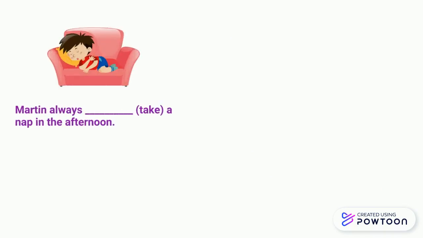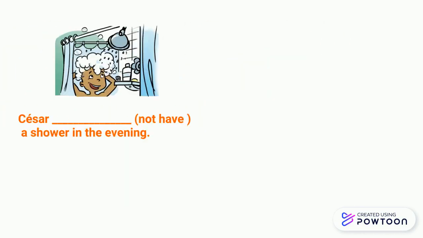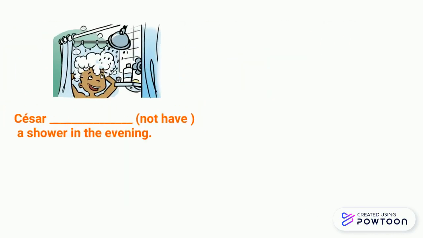Number one, Martin always takes, very good because it's he, takes a nap in the afternoon. Luciana does, very good. She does the dishes every day at home. The next one, Cesar not have a shower in the evening. How do you put it in negative? Cesar doesn't have a shower in the evening. Ya no cambia el have.